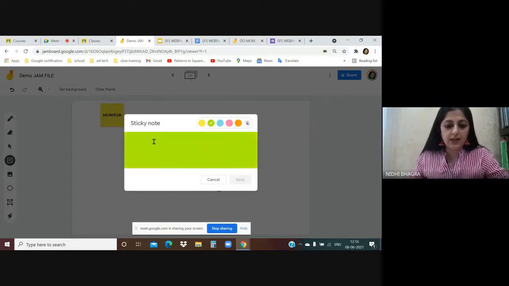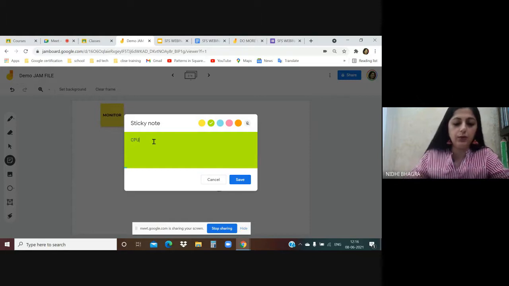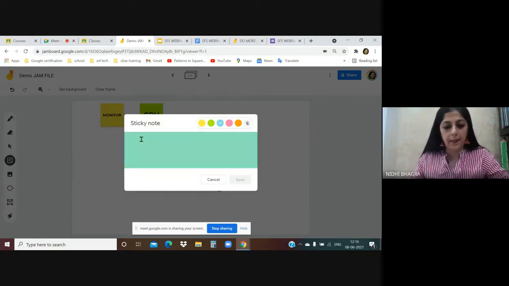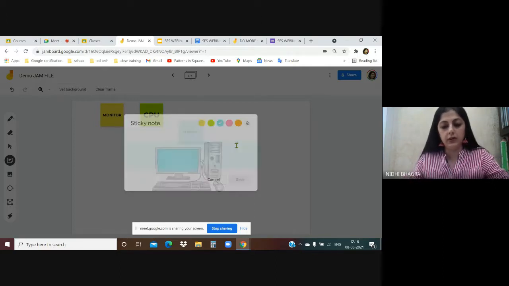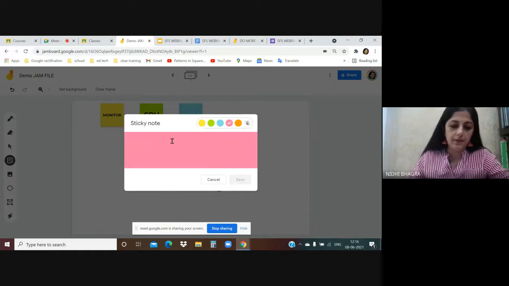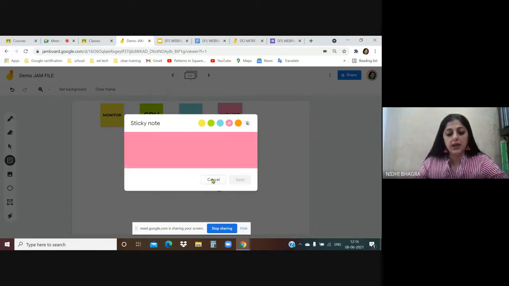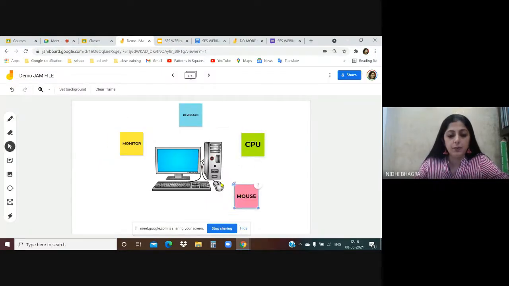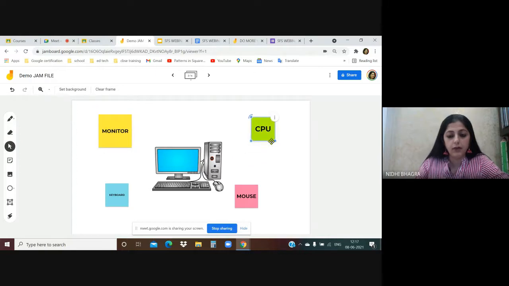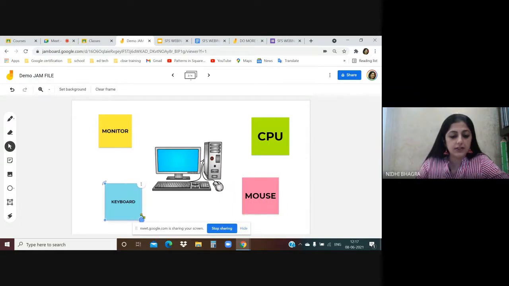I can use different colors of sticky notes. CPU, keyboard, mouse. This way, you can label this is monitor, CPU, mouse, keyboard. You can even resize them, make them a little bigger, so that it's visible to all.